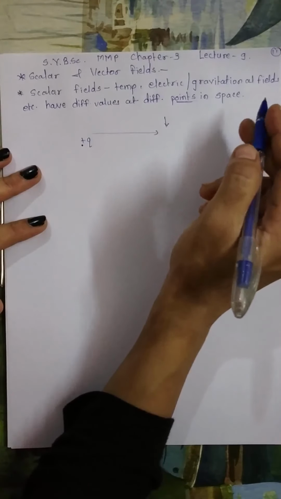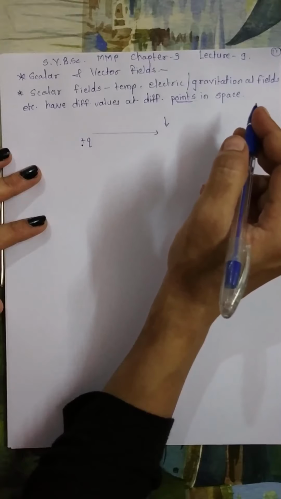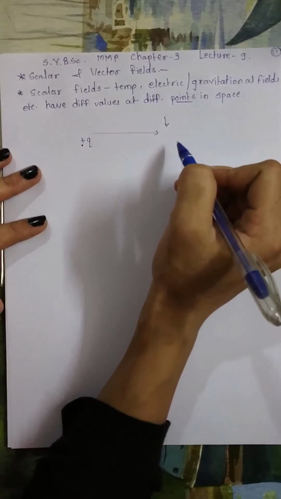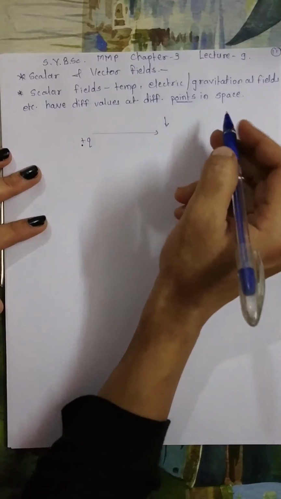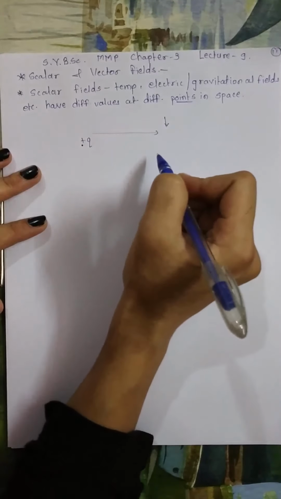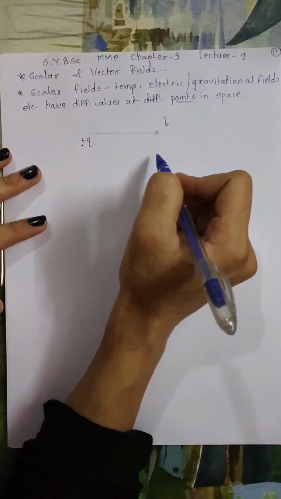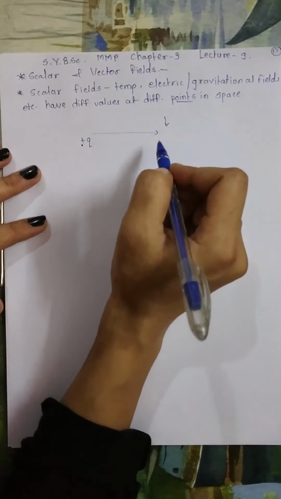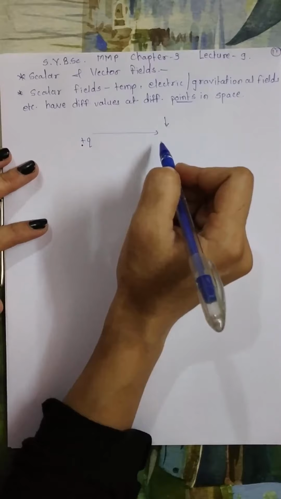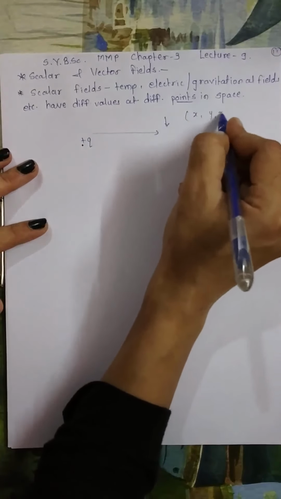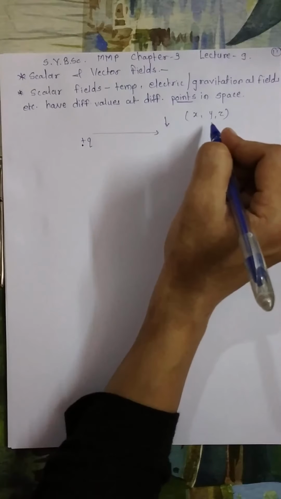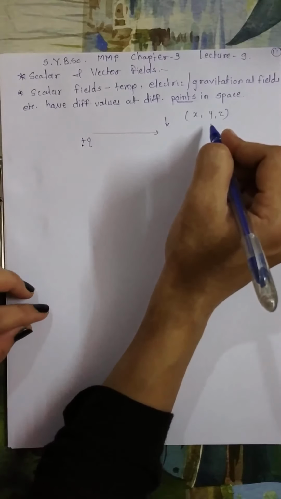So we can say that the electric field here is a physical quantity which varies from point to point in space, and it can be expressed as a continuous function of the position coordinates of that point in the region. I can say that this electric field is a function of x, y, z, which represent position coordinates in a Cartesian coordinate system.